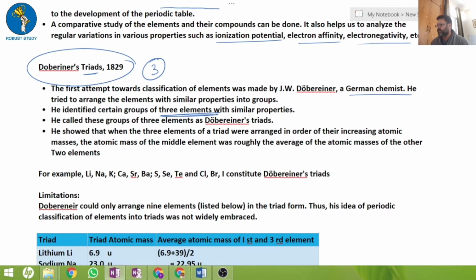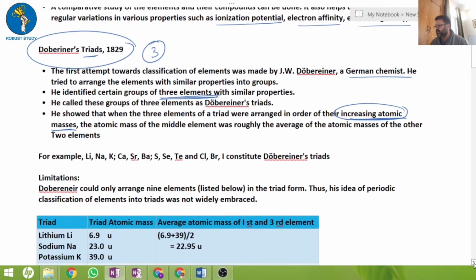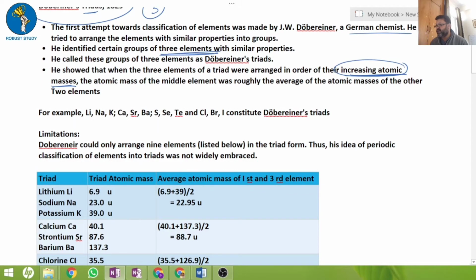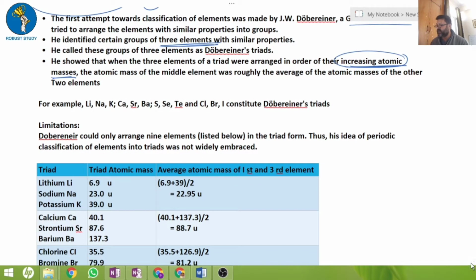What exactly he did was arrange them in the order of increasing atomic masses. So mass was the key basically. A question might ask you, what is the basis of classification? The basis was atomic mass. And one very important thing in his classification: he says the atomic mass of the middle element was roughly the average of the other two.